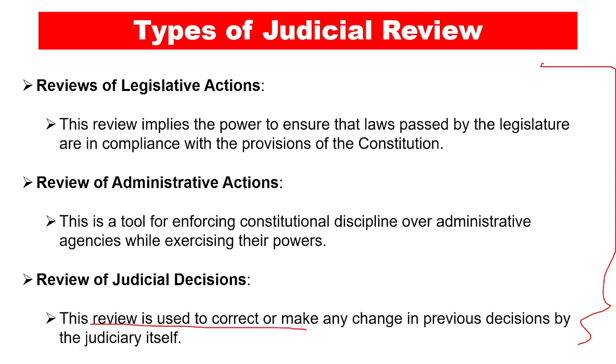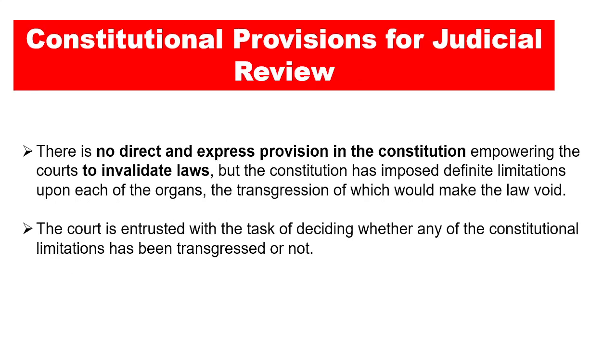Now the review is used to correct or make any changes in the previous decisions made by the judiciary itself, right? So this is the judicial review, which reviews three kinds of things, that is the legislative actions, administrative actions, and we have the judicial actions or judicial decisions, right?